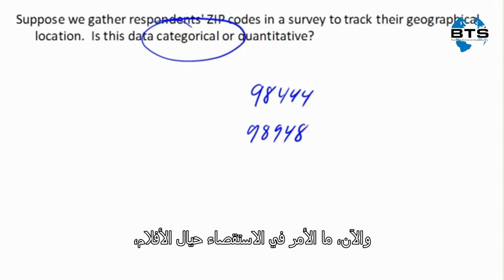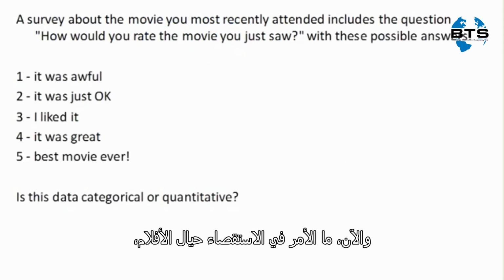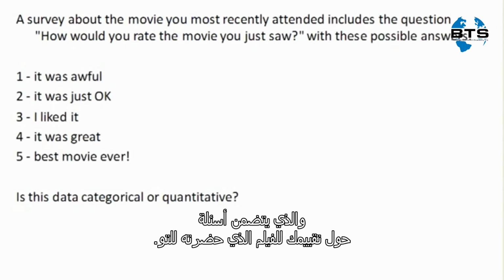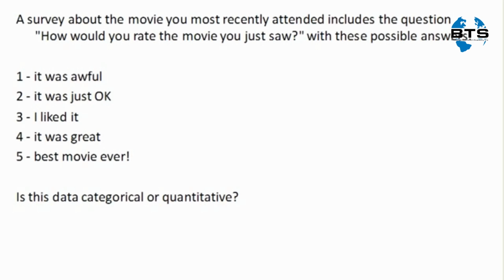So now, what about a survey about the movie that includes the question, how would you rate the movie that you just saw? And it gives options 1, 2, 3, 4, and 5 associated with these sort of descriptions here. So now, even though these are, again, numerical, and even though we could try adding them, I would argue that this data is in fact categorical.